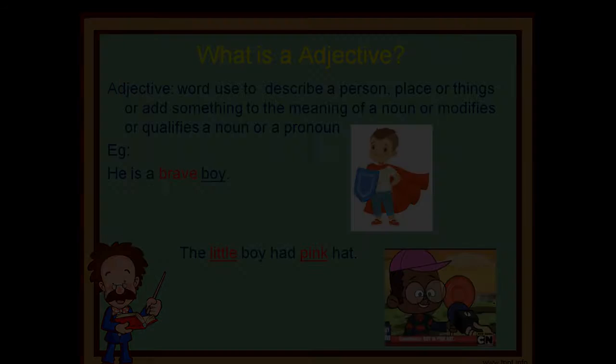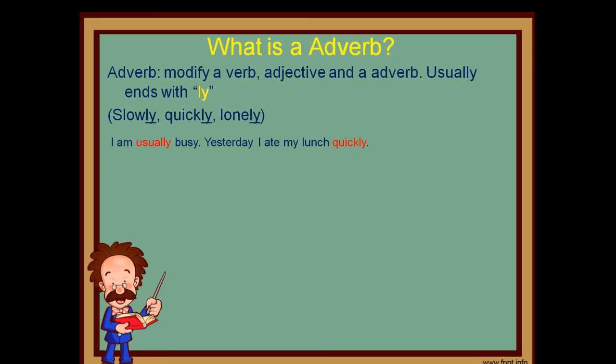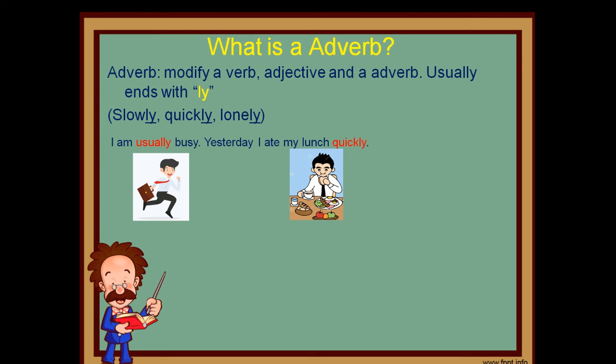Moving to the next, adverb. What's an adverb? An adverb modifies a verb, adjective, or an adverb. It tells how, where, when, etc. Many adverbs generally end in ly, like slowly, quickly, quietly, never, very, too, etc. See the example, I am usually busy. Yesterday I ate my lunch quickly. These are the adverbs too, usually and quickly.